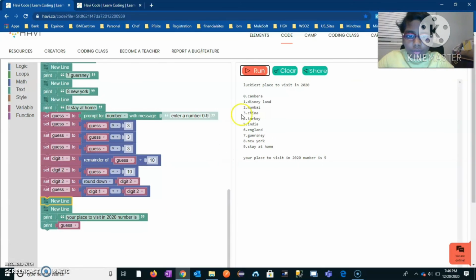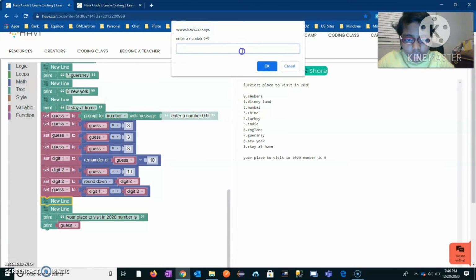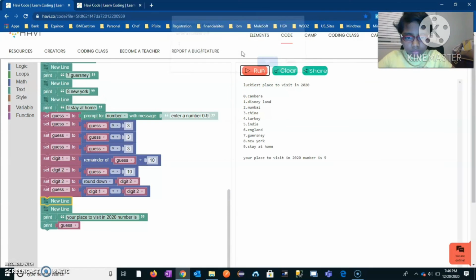Stay at home. If you enter any number, see right now, I'm going to enter 2. It still says 9, because any number we enter, it's going to be 9 because it's COVID time. That's the magic in the code. It will always say 9, so you have to stay at home because it's Corona time. This is our math magic. This is how we make our very own math magic.